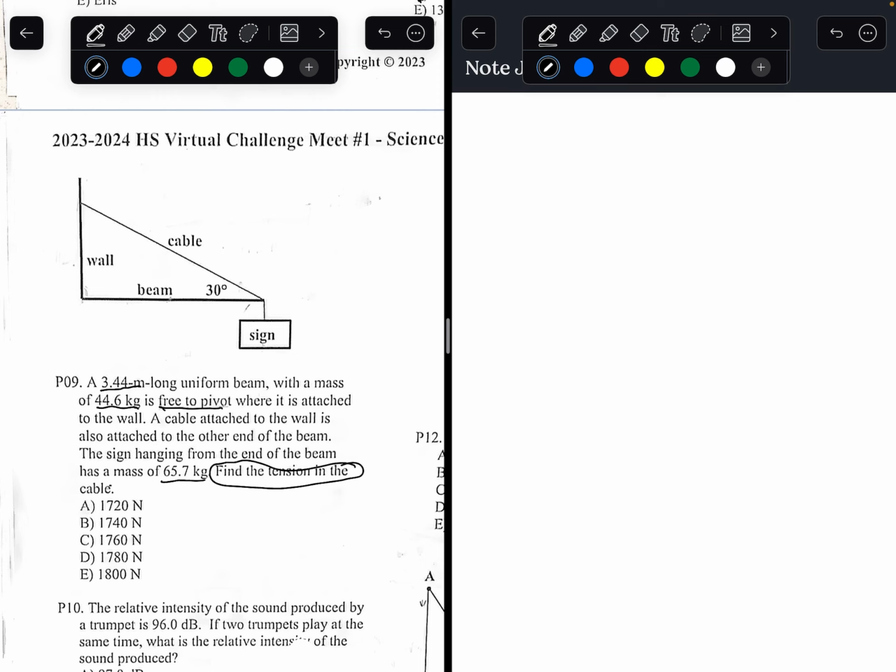This problem has to do with torque. If you don't remember, torque is equal to force times radius times sine theta. That's the formula for torque. This is a balanced system, nothing is moving. That means the net torque has to equal 0, because the object is not moving counterclockwise or clockwise. Its position is staying the same, so there's no net torque applying to this object at all.